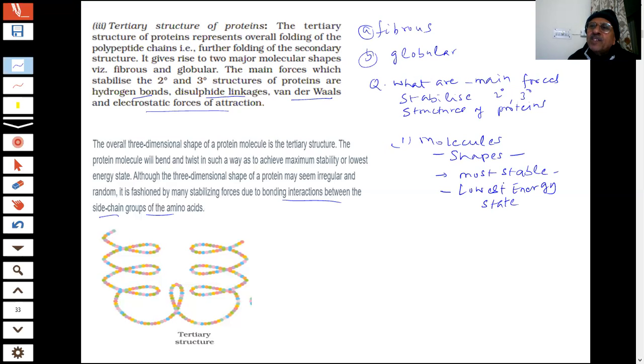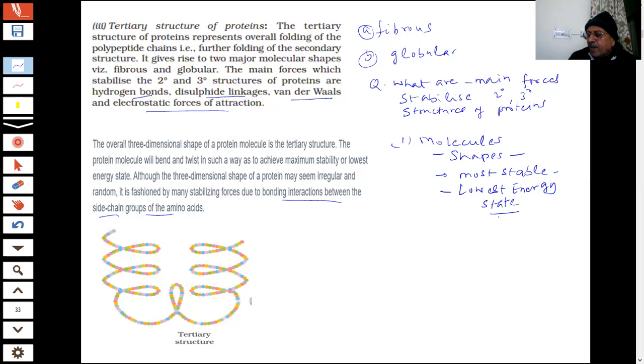So whatever more stable state it could take, it formed. Otherwise it would be dissociating from unstable to stable states. That is the sense we are talking about everywhere: stability, lowest energy state.